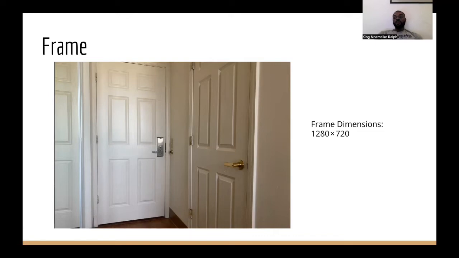The flow of the code is first grabbing the image and masking it, then grabbing the second image and masking that image. Next, I'll compare the two images, and if enough of a difference is found, I'll record the video and email those images out. Here is the area that we are monitoring, and the camera has a frame of 1280 by 720 pixels. This information is needed when implementing the code.